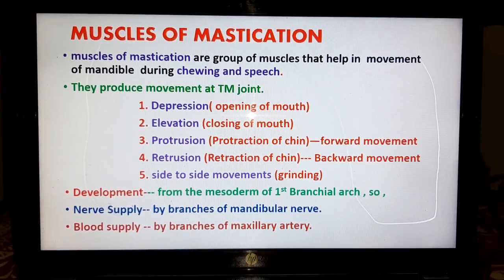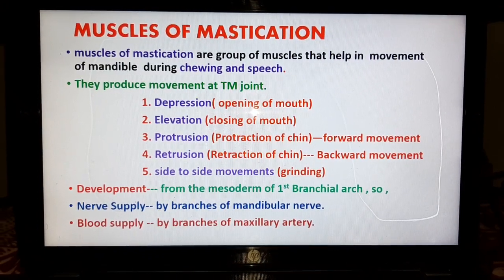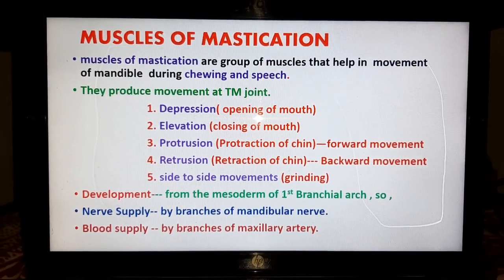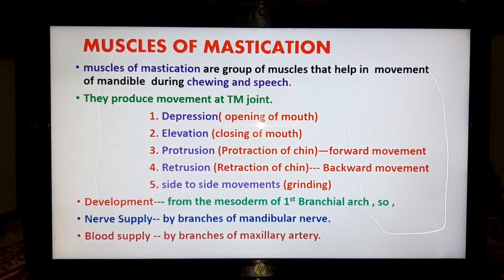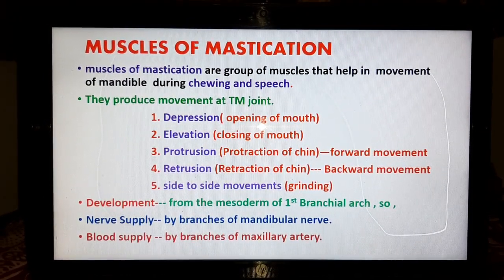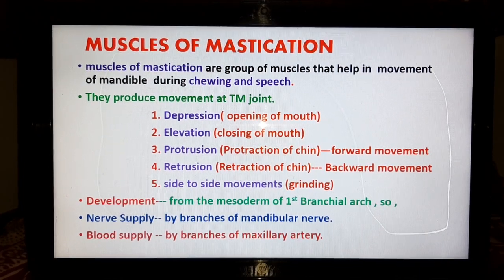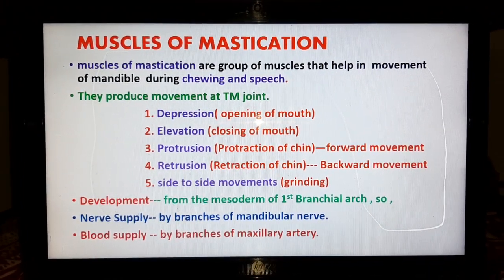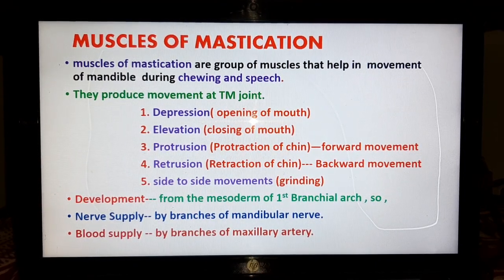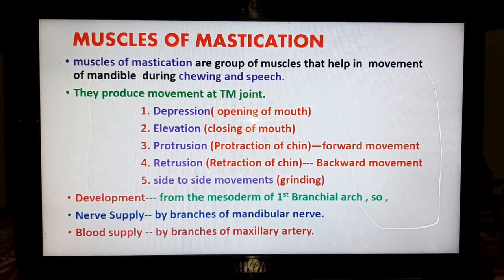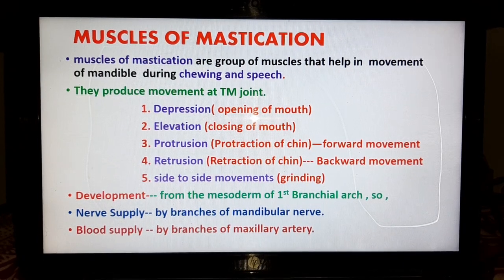What is the temporomandibular joint? It is a synovial joint formed by head of the condyle of mandible and mandibular fossa of temporal bone, and the movements at this joint by the muscles of mastication are: depression, that is opening of mouth, in which mandible moves downwards.